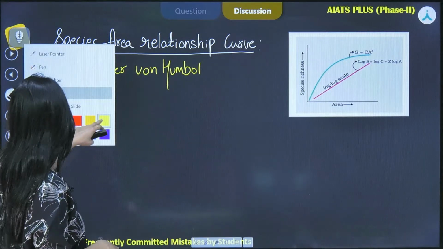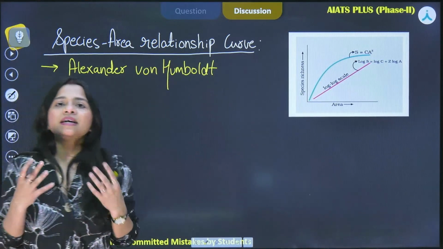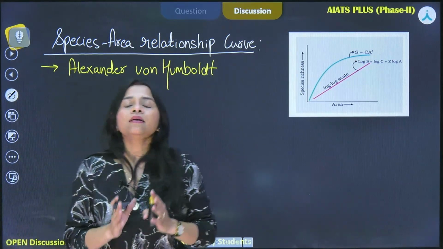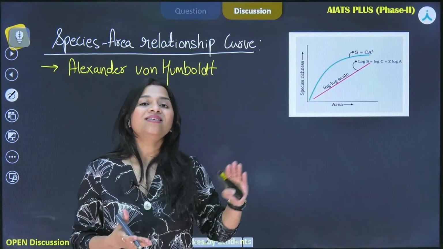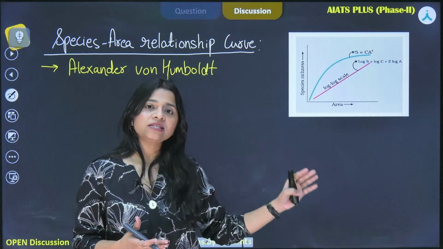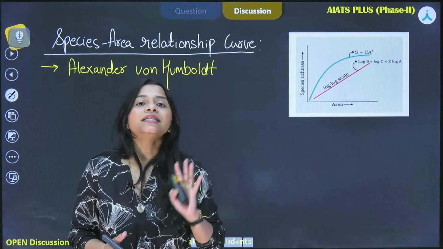Now what do we understand by this? This particular species area relationship says that as we increase the area, species diversity also increases, but up to a certain limit.